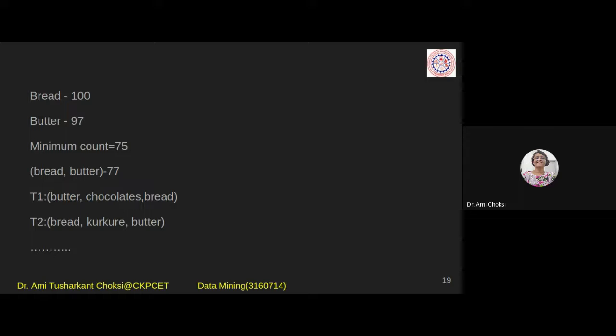What we should find is the combination of bread and butter together, how many have purchased, right? Or how much count is available in the database? Suppose it is 77. So is it frequent? Yes, because it is greater than the minimum count, right? So this combo of two is now frequent.